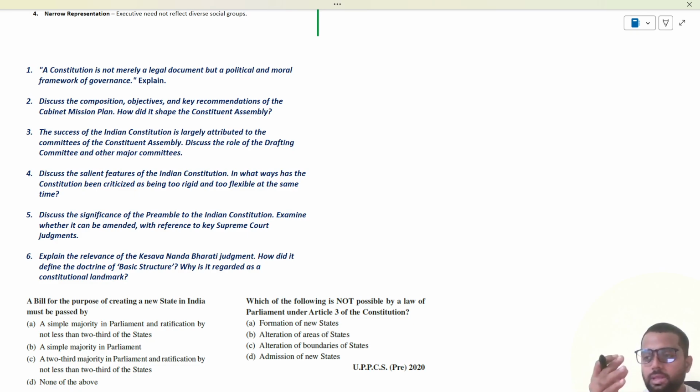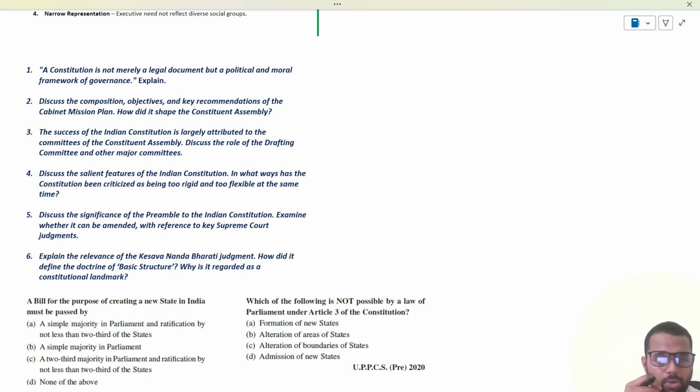For example, for the UPSC, these could be written in 150 to 200 words because the questions would be around 12 to 15 marks. But in the state PCS, the marks may vary from 25 to 35, and accordingly you can write all the details relevant to the question and a bit around it. But if this question is asked in the UPSC, you have to write to the point.